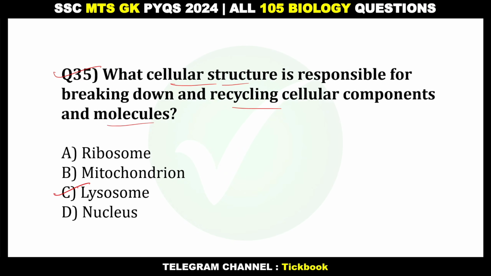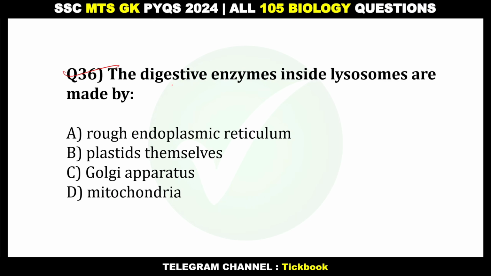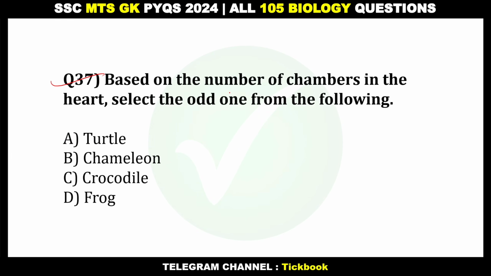Option number C, lysosome. 36. The digestive enzymes inside lysosomes are made by option number A, rough endoplasmic reticulum. 37. Based on the number of chambers in the heart, select the odd one out from the following.